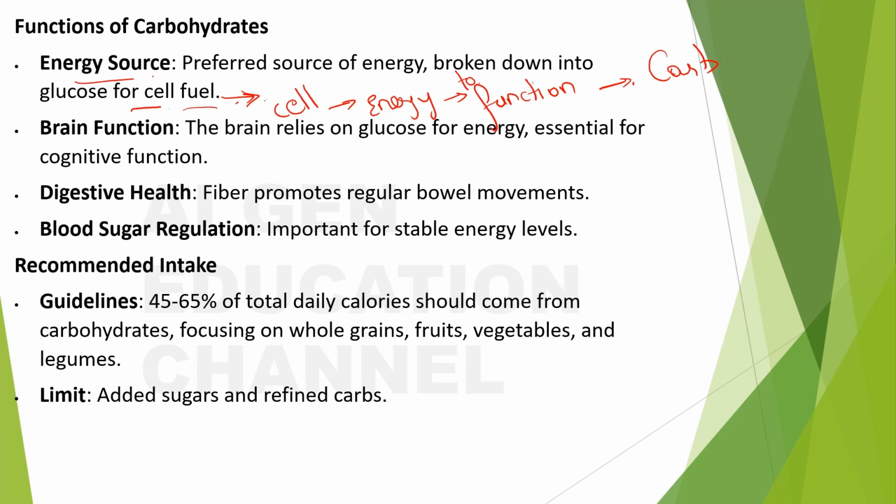Okay. Next is brain function. The brain relies on glucose for energy, essential for the cognitive function. Cognitive means relating to thinking. See, all this terminology, it is important that you start learning. Now you are in 6th grade and you should know about all these terms. Cognitive means thinking. The brain relies on glucose for energy, essential for cognitive function.